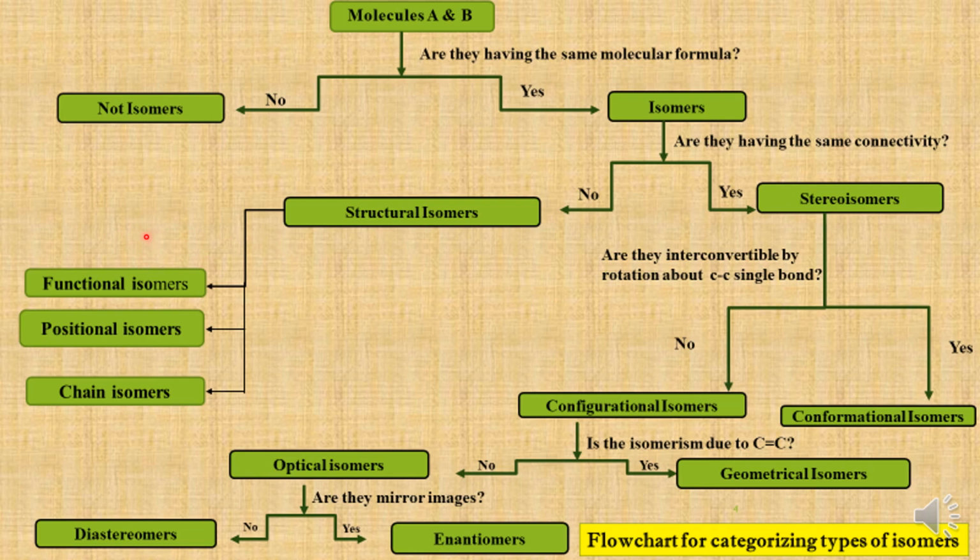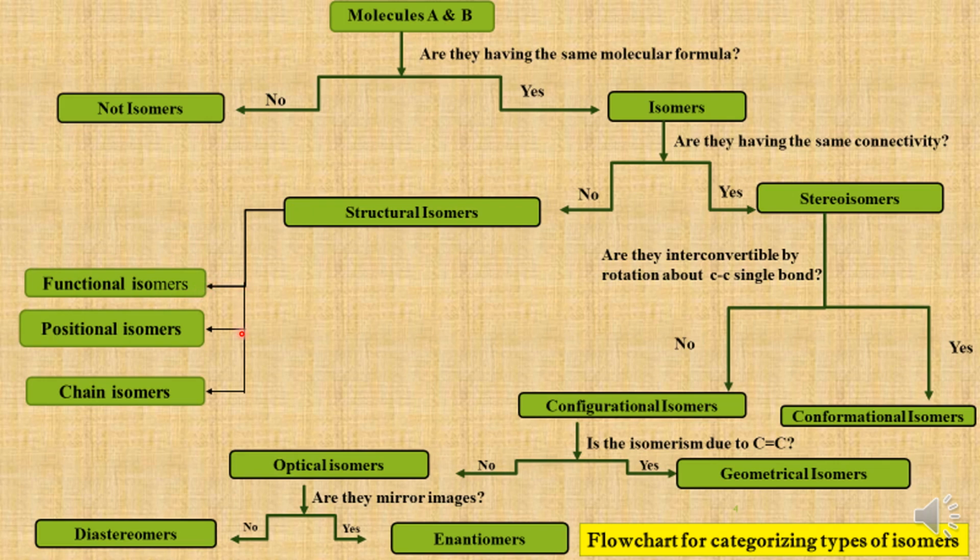And they do have a difference in the functional groups. Therefore, ethanol is an alcohol and dimethyl ether, the methoxymethane, is an ether. So these two molecules with the same molecular formula differ in their functional groups. They are functional isomers. Therefore, constitutional isomers with different functional groups are called functional isomers.